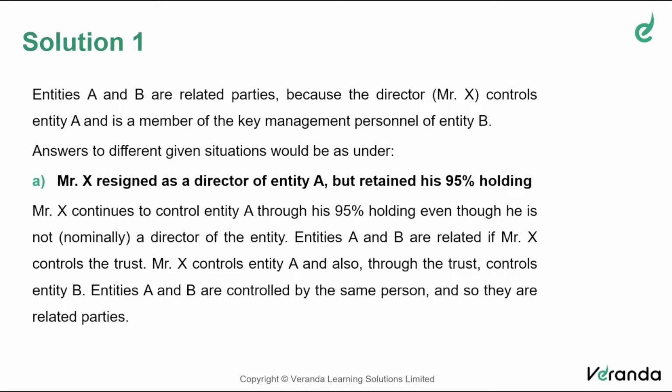Therefore, entities A and B are related. In addition to that, the trust has 100% shares in B, of which X is the beneficiary. So through the trust also, X is controlling B. When both the entities A and B are controlled by the same person, namely Mr. X, there is no doubt that A Limited and B Limited are related parties. Hope this is clear, friends. That is the answer for subdivision A. Shall we go forward and take up the next question?